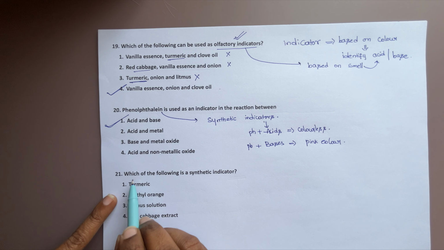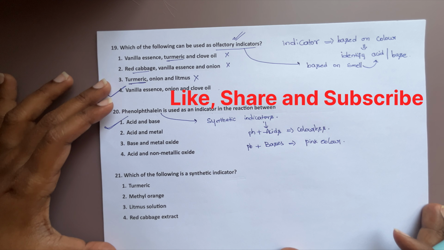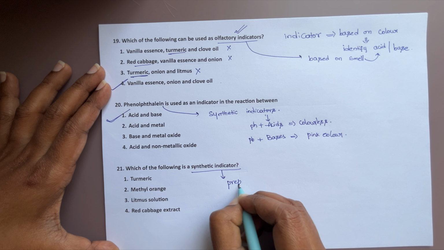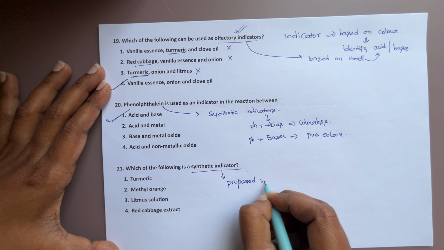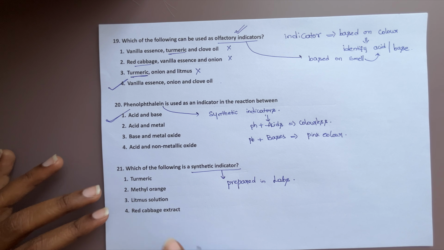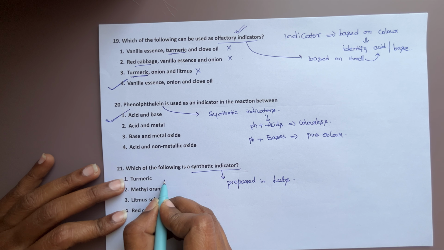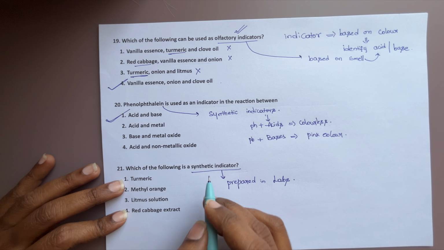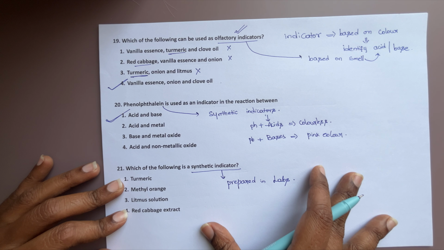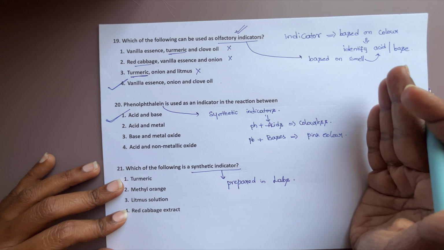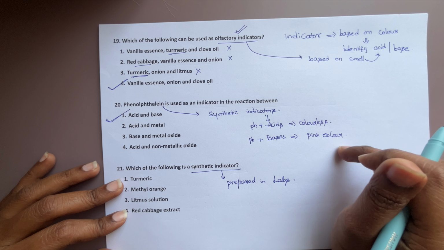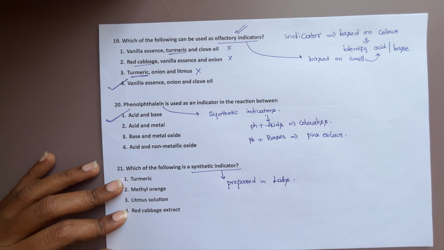So which of the following is a synthetic indicator? See, what is a synthetic indicator? Those which are prepared in labs or industries. These are what we call synthetic indicators. Turmeric is naturally available, which is a natural indicator. Regarding indicators in detail, the whole indicators concept is covered in a dedicated video. Just watch that. You will have more clarity on this.